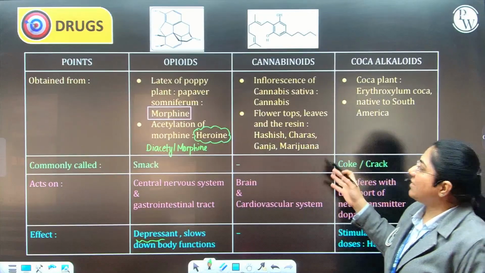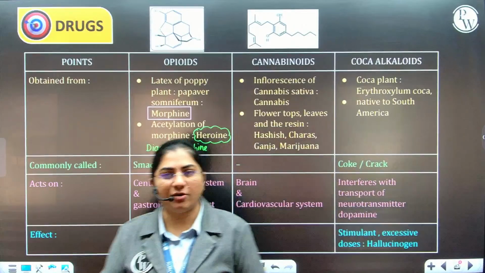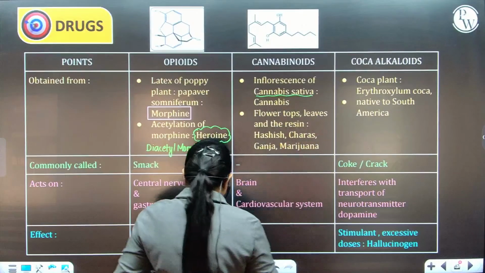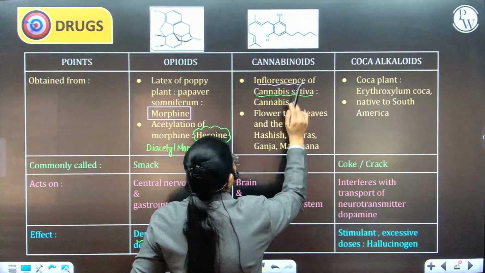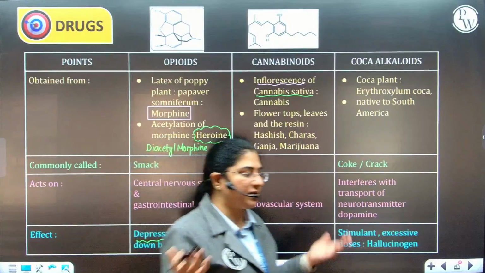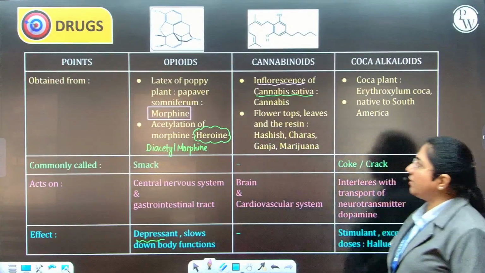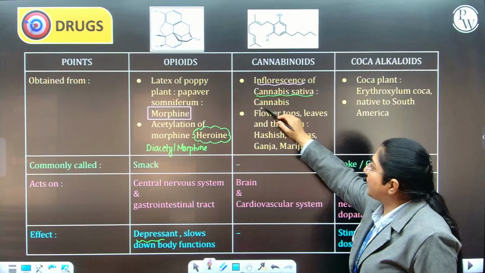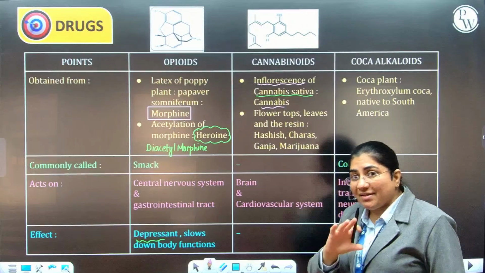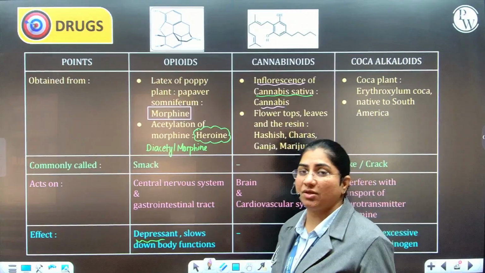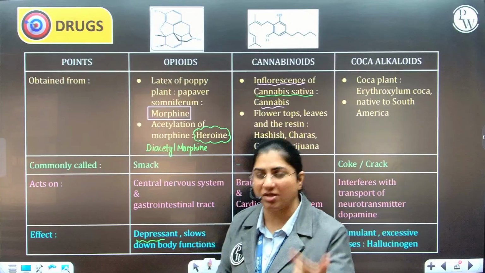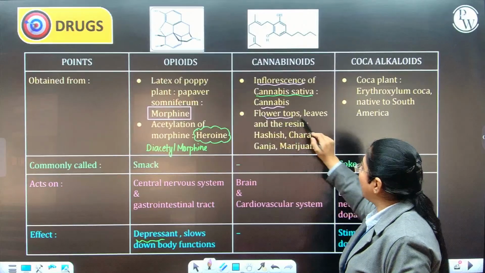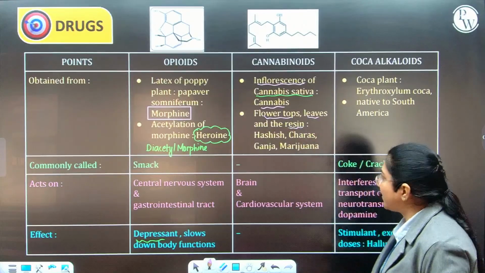Then come cannabinoids. Cannabinoids are obtained from a beautiful plant called Cannabis sativa. It is the inflorescence of this plant. You understand the meaning of the word inflorescence? Botany, you all are experts in botany also. So from the inflorescence of the Cannabis sativa plant, what you obtain is cannabis. But there are a lot of other products you can obtain from this plant, such as hashish, charas, ganja, and also marijuana. These are obtained from flower tops, leaves, and also from resin.